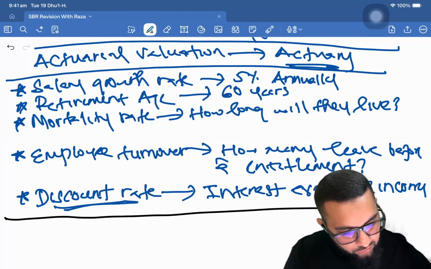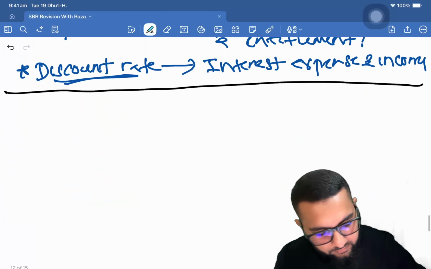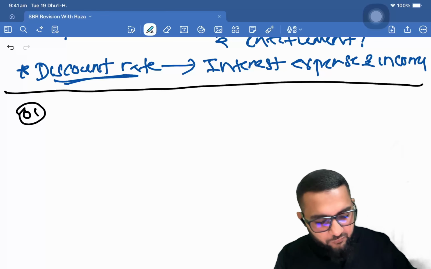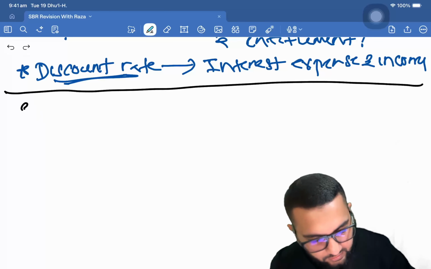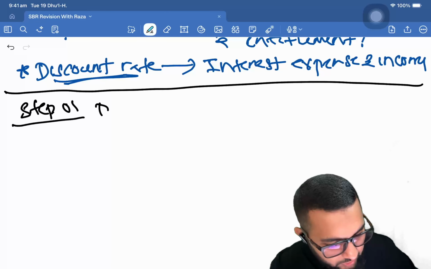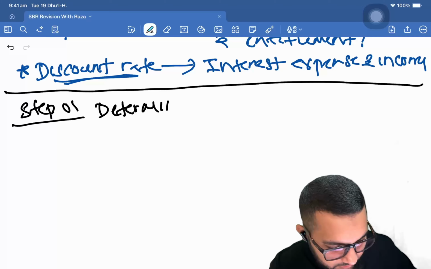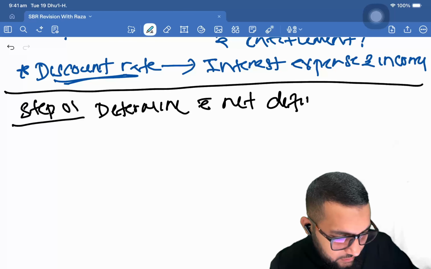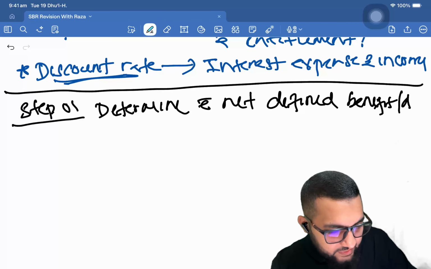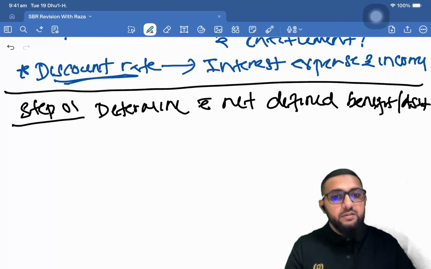Now how are you going to deal with this? Number one, so there are steps. You can call it step one rather, right? Step one, you have to determine the net defined benefit or asset position, right?